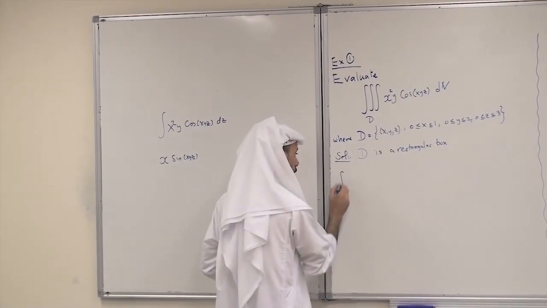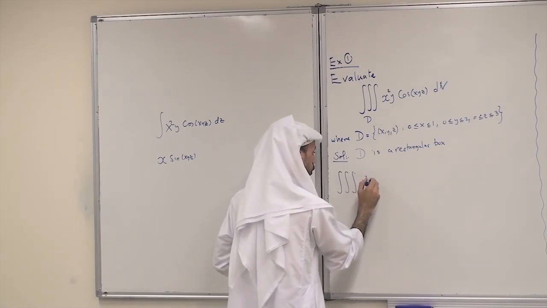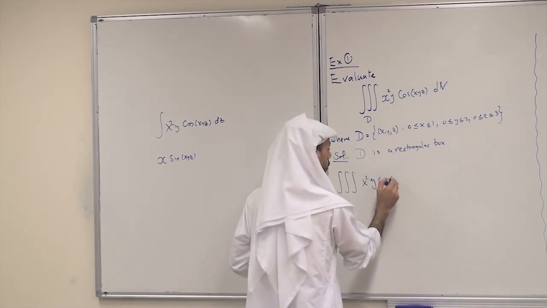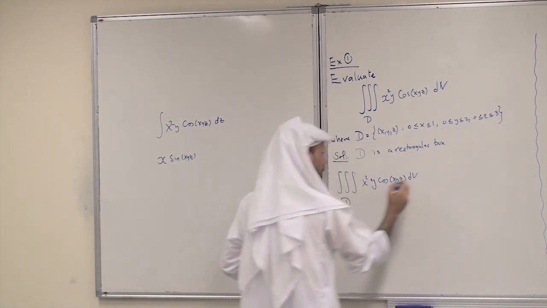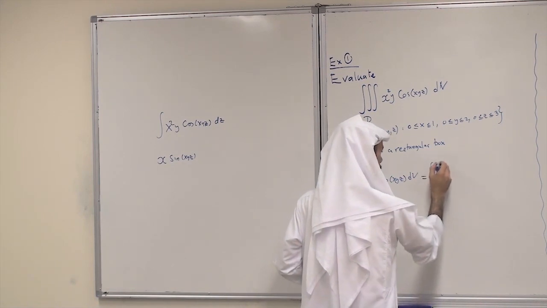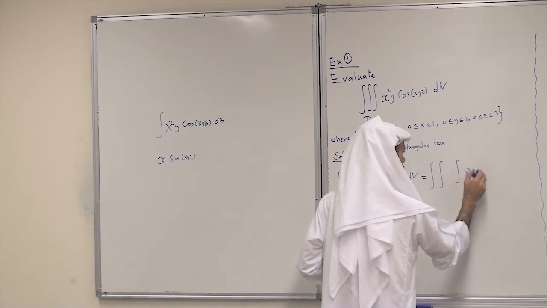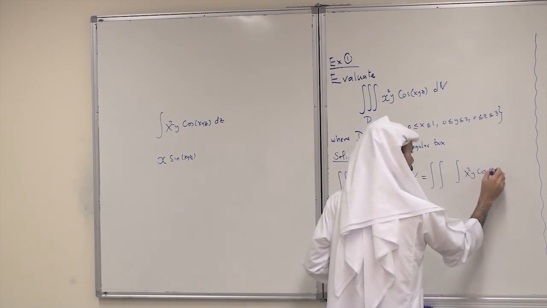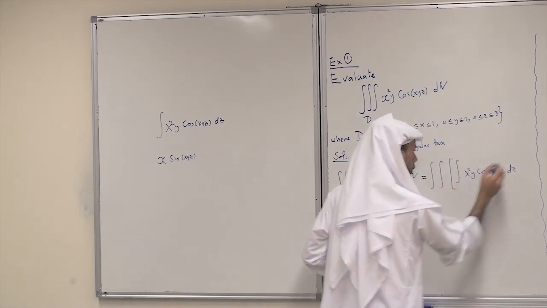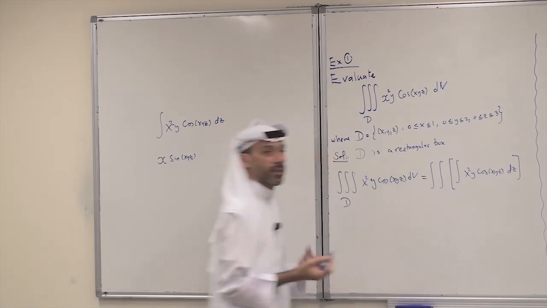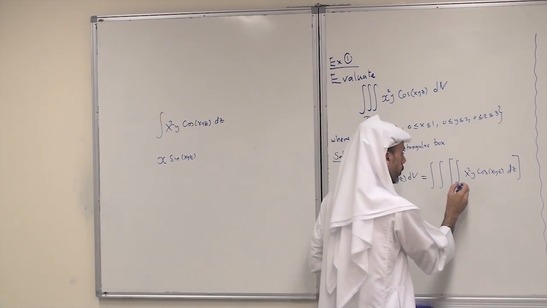So this is the triple integral of x squared y cosine xyz dz dy dx. This is the inner, or the first, integral, and I will integrate with respect to z. The limits are 0 to 3.